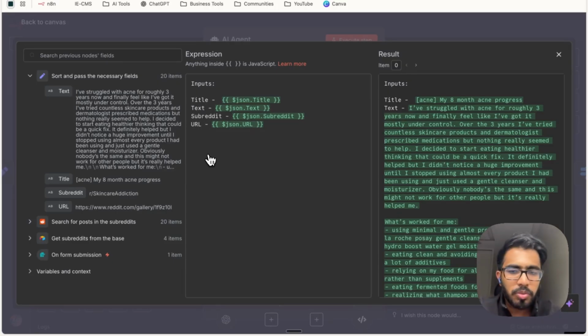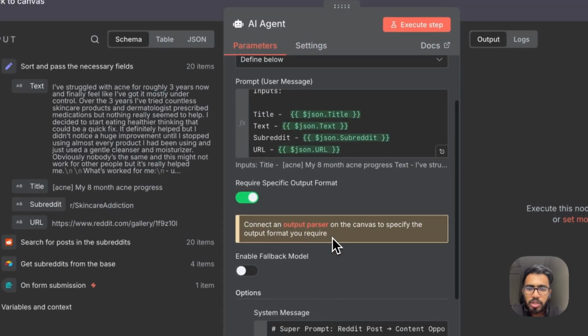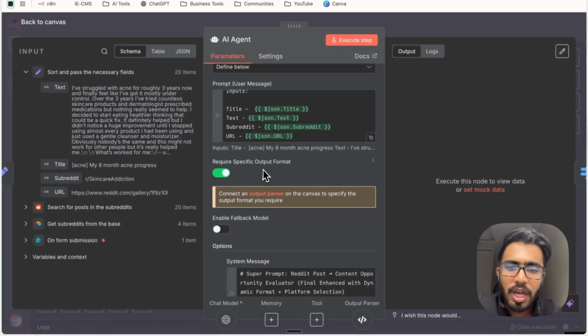The AI agent will require only title and text for the work of analysis, but we will also include subreddit because these values have to be added in the final Airtable database that we'll be creating. That's why we need to call them from here itself. Next, you need to switch on this require specific output format. The reason being, whenever AI agents are giving any output, there's a possibility that the data might be unstructured. And so for that purpose, we need to switch this on so that we can have that data in a structured format.